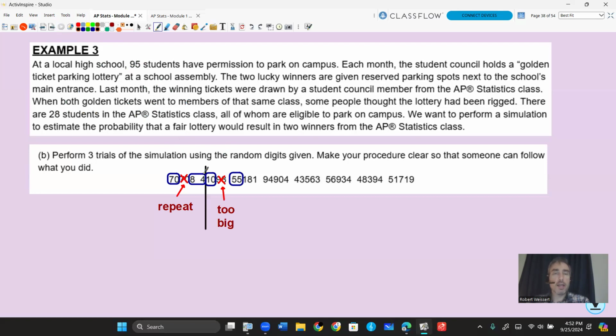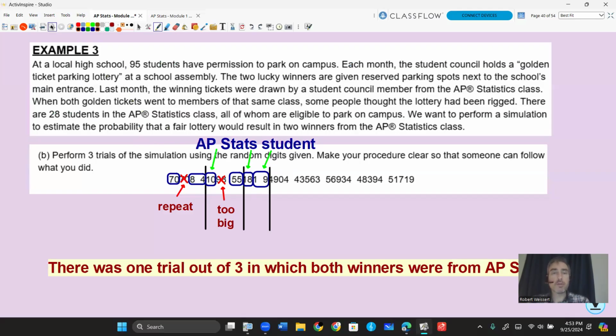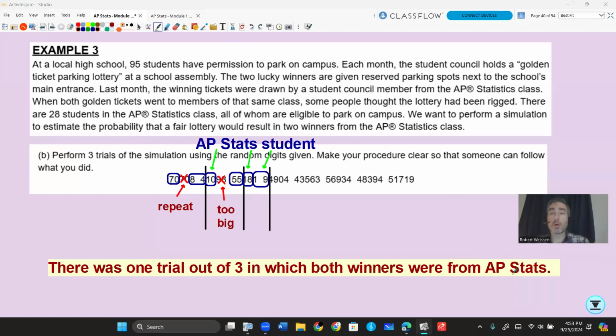In the next one, I see a 10, and I see a number, I think that's 98. Let me go back here. Yep, 98. 98's too high. 95 is our cap. And then there's a 55. Out of those numbers, 10 is between 1 and 28, so that's an AP Stats student, but it's not both of them. And then the third trial, I got 18 and 19. Both of those were AP Stats students. So out of my 3 trials, one of those had a situation where both were from the AP Stats class. So it's not too bad.